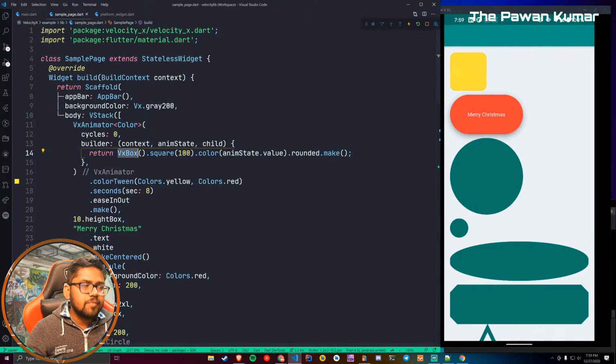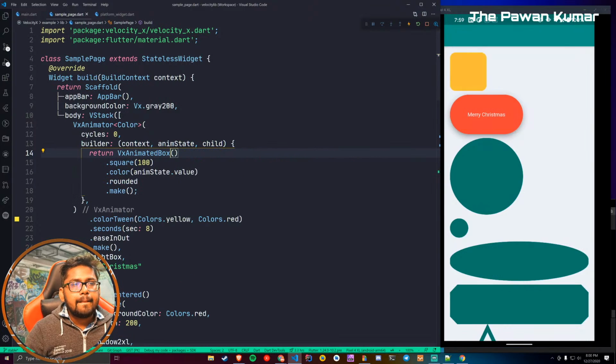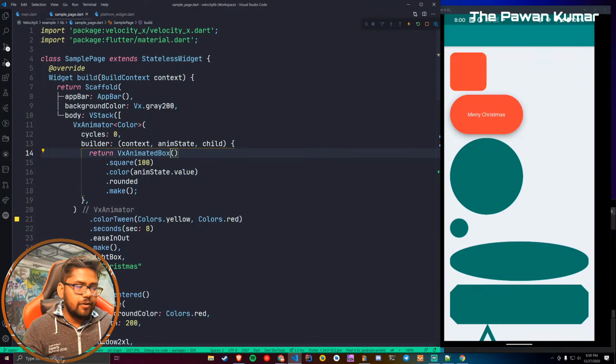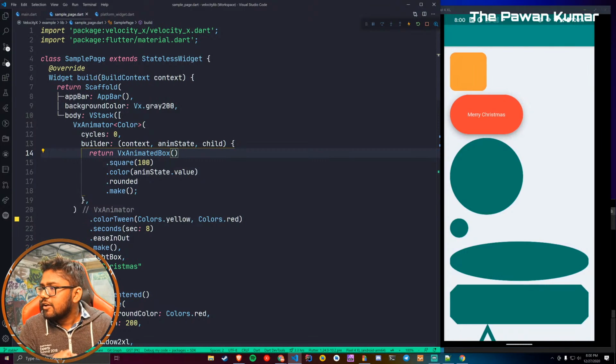And let's make it even better. Rather than VxBox, let's use VxAnimatedBox. And now we don't even need a hot restart, but let's do a hot restart just for the sake of saying it. And now it will happen very smoothly. I don't know if you can see it on the screen, but on phone you will love it, because on phone it looks even better and even cooler, I would say. And it's actually working.